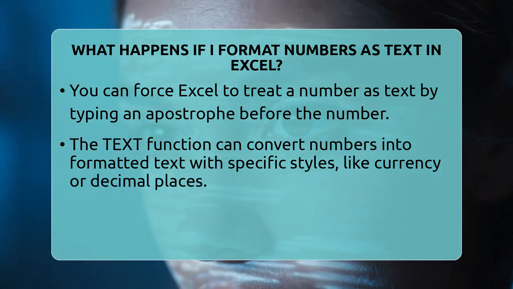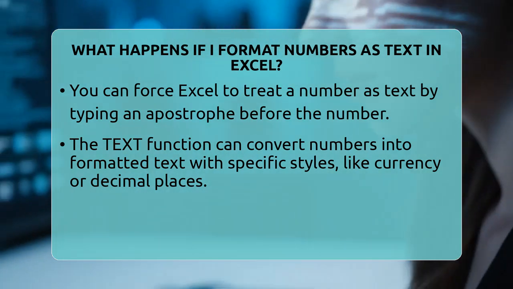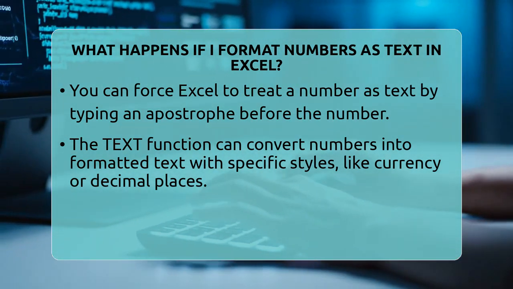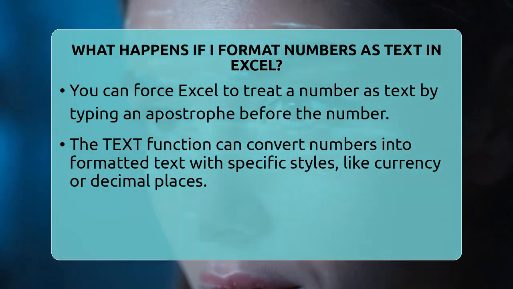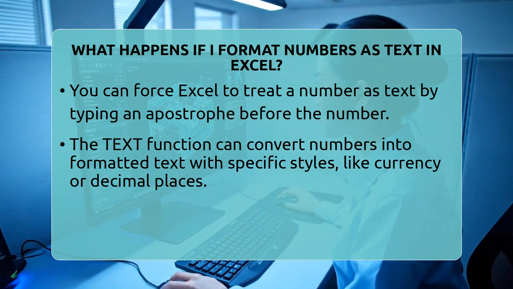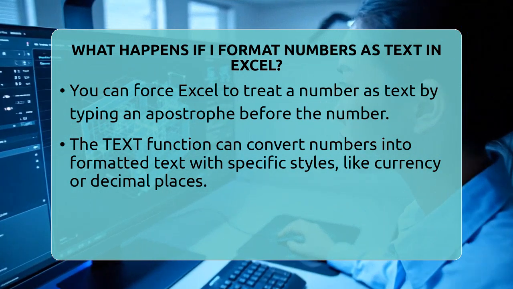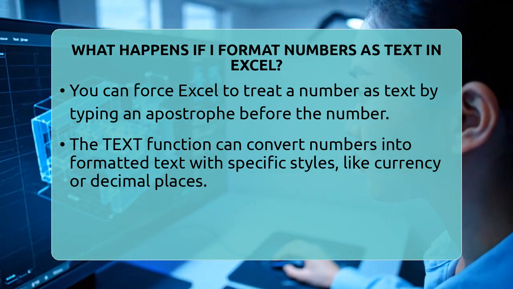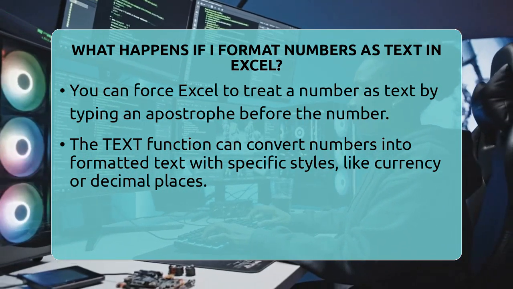Keep in mind, if you try to sum or perform calculations on text-formatted numbers, Excel will ignore those cells. To fix this, you can convert text back into numbers using paste special with a multiplication by 1, or by changing the cell format to general or number and re-entering the data. The value function is also handy for converting text to numbers within formulas.